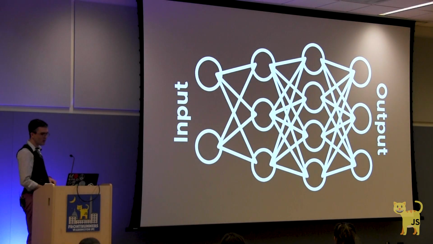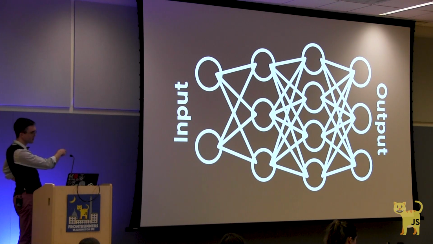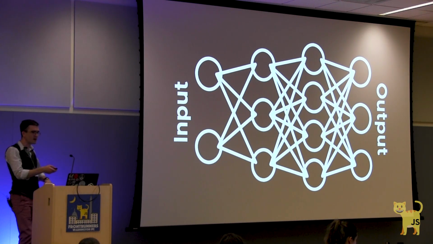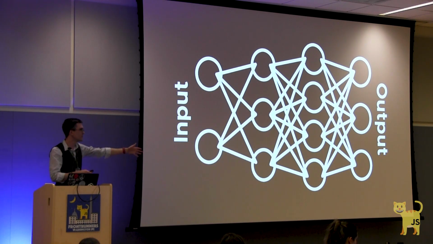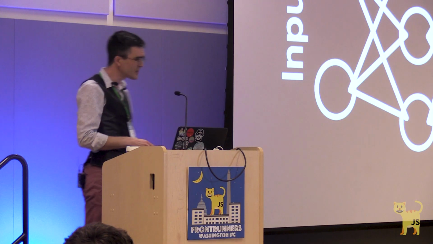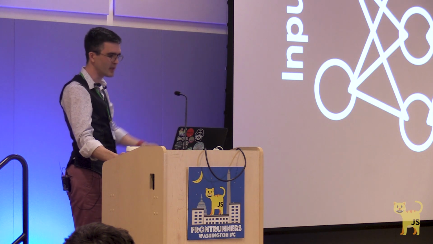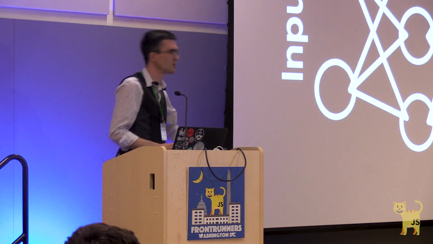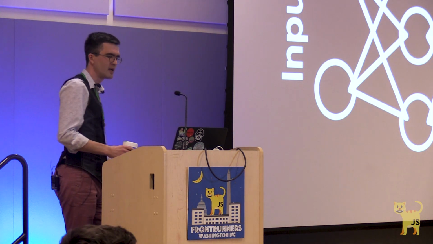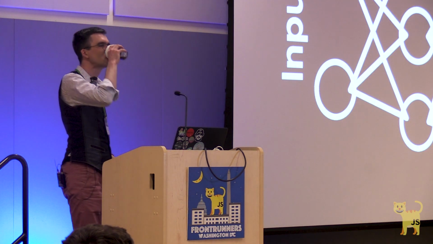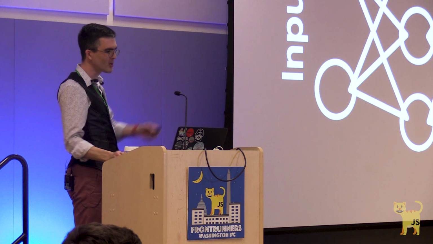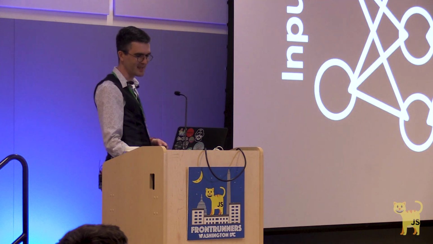I told you what this layer is called, the input layer. For this car, it's built from what it sees up front. It has a little camera on the front of it, and it can see what's in front of it. And I told you what the layer on the right is called, the output layer. How much throttle should it give? Should it steer left or should it steer right? Do you know what these two layers in the middle are called? Hidden layers. They're called hidden layers, exactly.